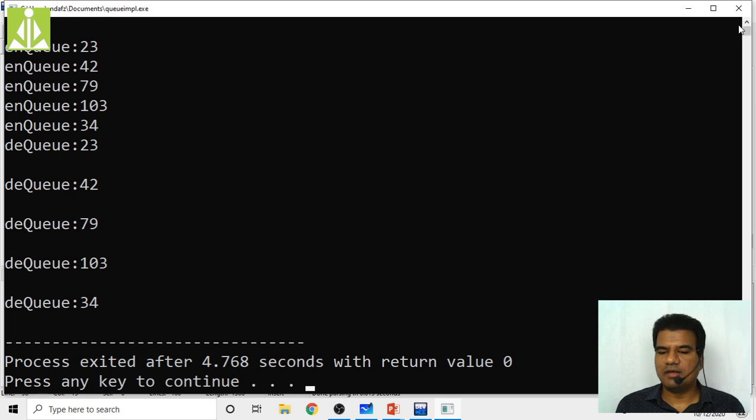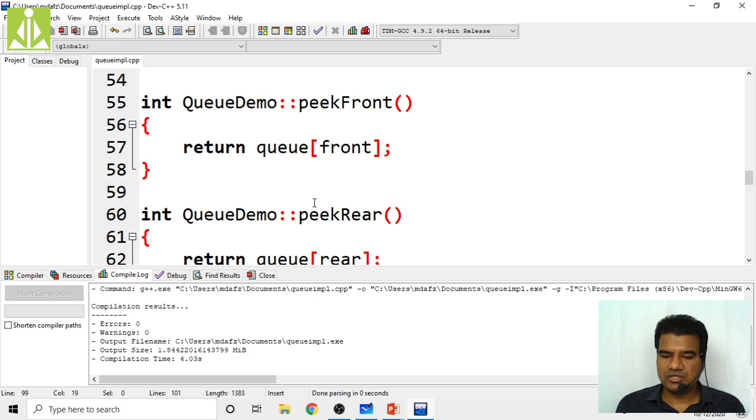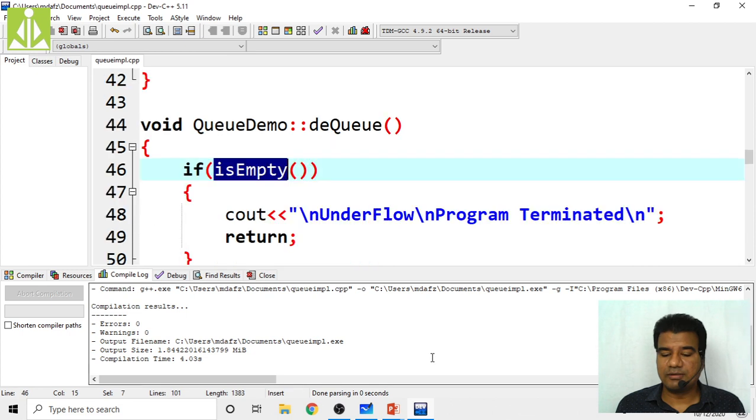So can I dequeue more elements from this queue? No, not possible, because calling the dequeue one more time will invoke this dequeue function, and in that your isEmpty function will become true, so you will get underflow, program terminated on your output screen. Quickly check that one.